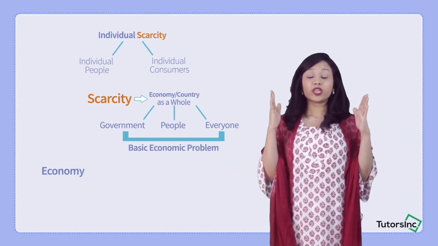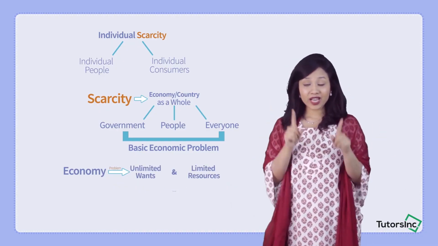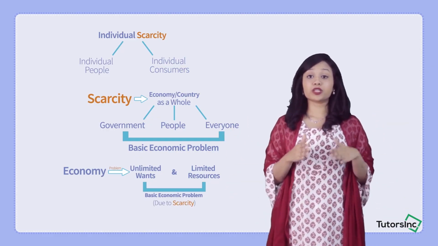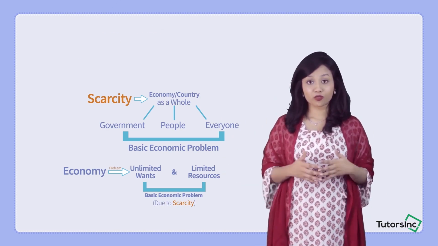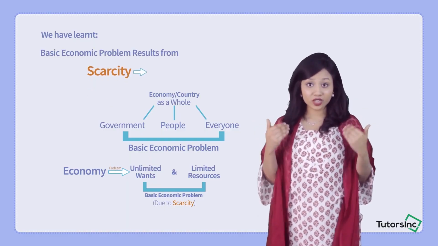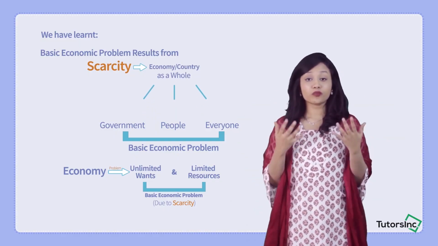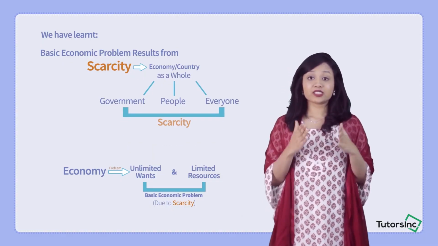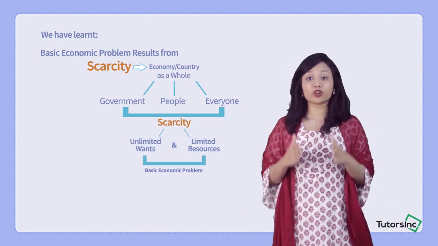So as we know, when the economy is facing the problem of unlimited wants but limited resources, that's when the basic economic problem arises due to scarcity. To elaborate or to illustrate this basic economic problem, we can repeat whatever we have learned so far. We've learned that the basic economic problem is a result of scarcity, but it involves the economy as a whole, the country as a whole. When we talk about all the population, the government, and everyone involved in the country facing scarcity, which is unlimited wants and limited resources, that's when we get our basic economic problem.